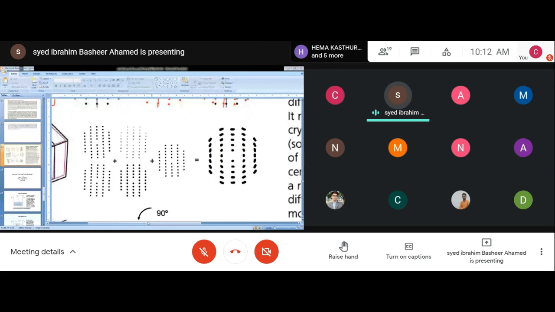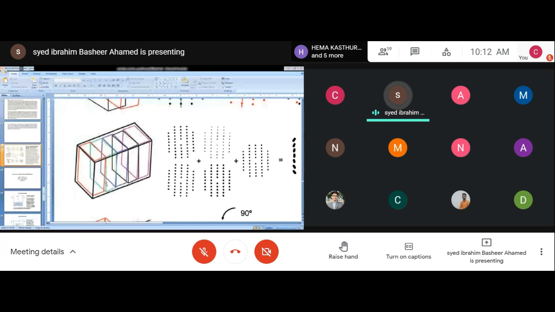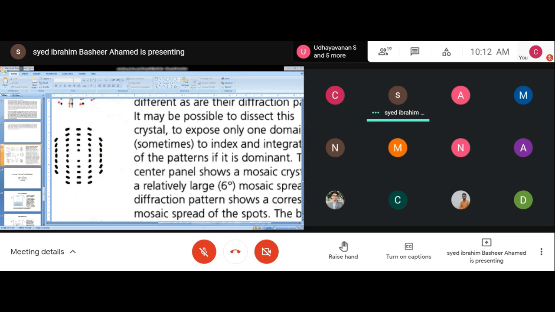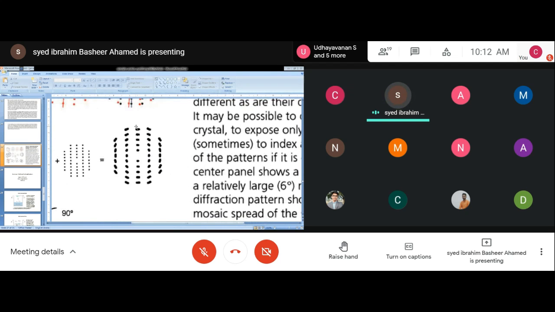Assume a crystal where each layer has a different orientation, each layer tilted very slightly. You can see the individual tilt in each layer. When you have a crystal like this, the mosaicity will be too much, and you cannot reduce the data as it is.